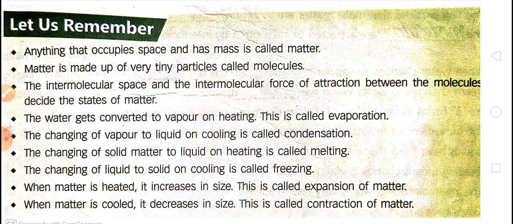The intermolecular space and the intermolecular force of attraction between the molecules of matter decide the states of matter. In solid state the intermolecular spaces are very less and intermolecular force is very more, and that is why solids have definite shape and volume.